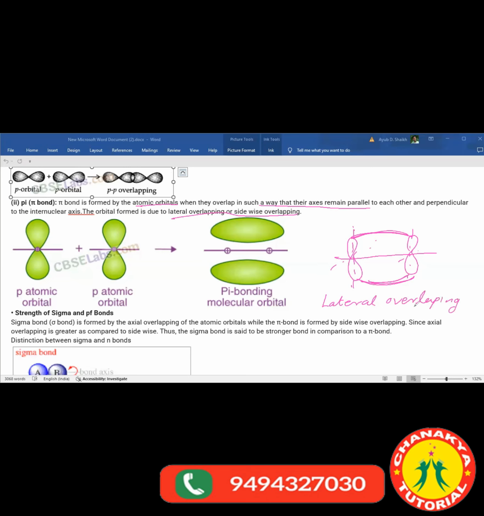And as here lateral overlapping is formed, this lateral overlapping is not strong enough. It is weak as compared to your axial overlapping. And hence pi bond is weak as compared to sigma bond. Clear? Understanding? You can see, the strength of sigma bond will be more than that of pi bond.